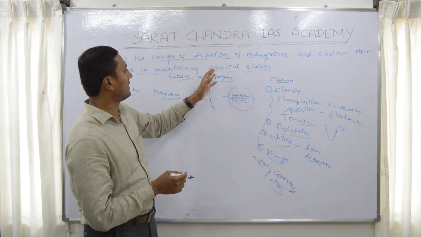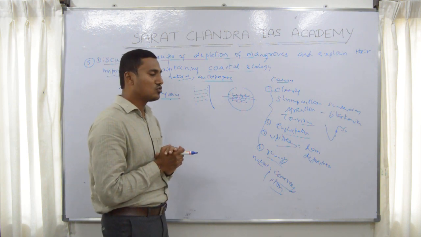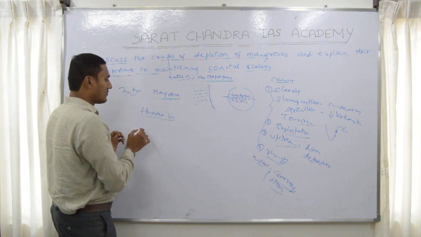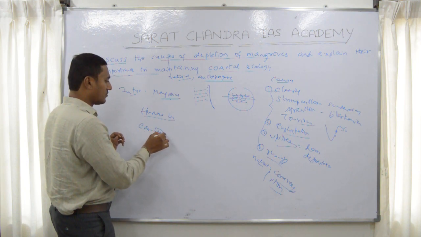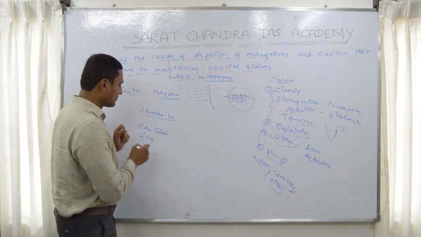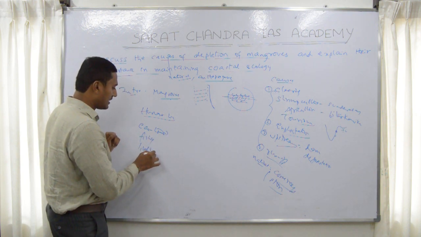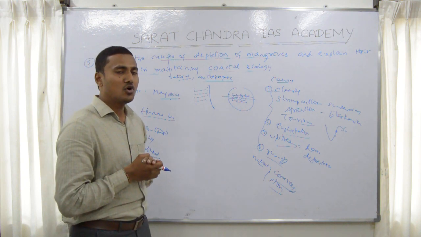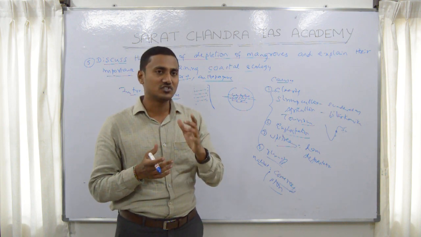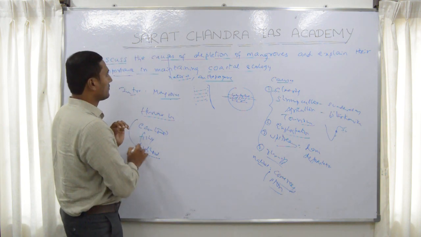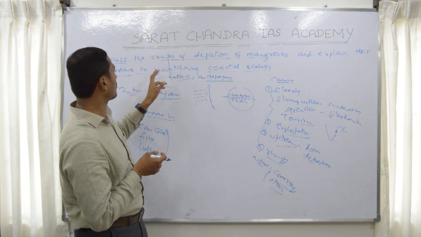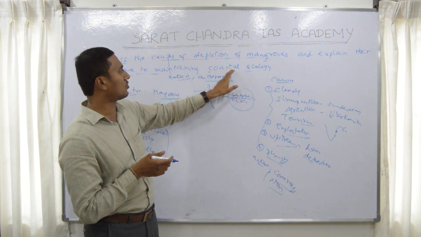What is the importance in maintaining the coastal ecology? See, mangroves are important for human beings. For example, for ecotourism, or for fishing, and otherwise for the livelihood of the poor people living in the coastal areas, who can sell the timber or do fishing, etc. But these kinds of benefits should not be mentioned in this question, because here you are talking about the importance of mangroves in maintaining coastal ecology.